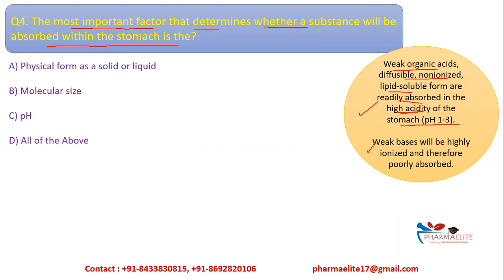In case of weak bases, which will be highly ionized, they are poorly absorbed. We know that for a drug to be absorbed, it has to be present in the unionized, that is non-ionized form. So weak bases which are ionized are poorly absorbed. So what is the factor here which is deciding whether a drug will be better absorbed or less absorbed? The key factor here is pH. Therefore the answer to this question is pH.